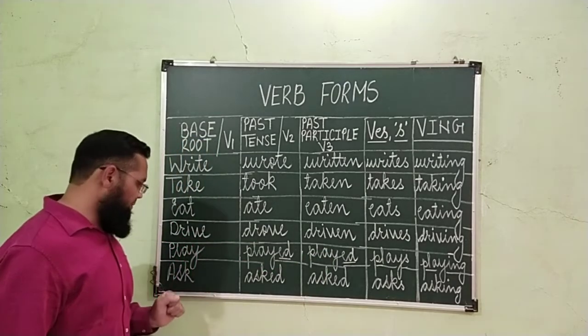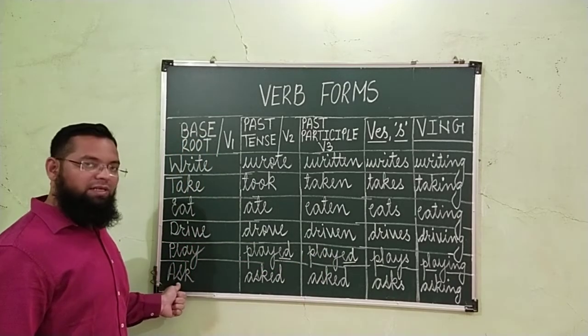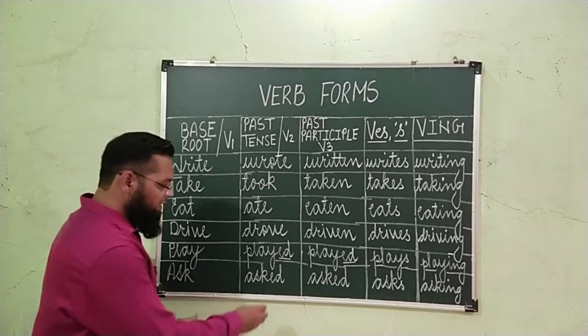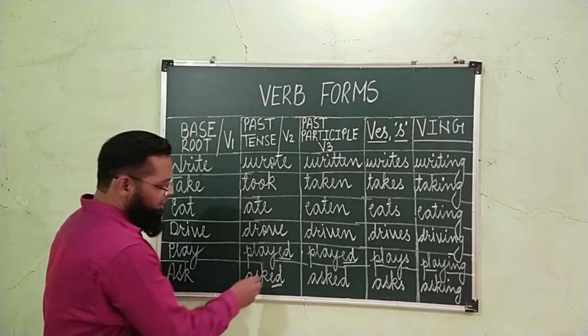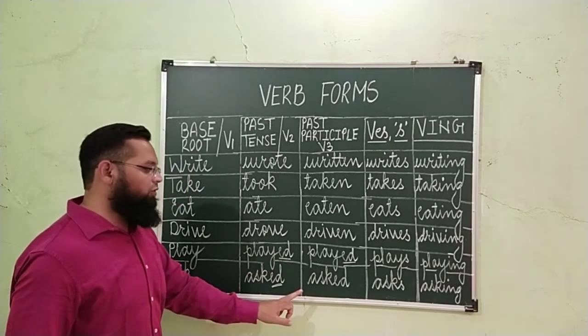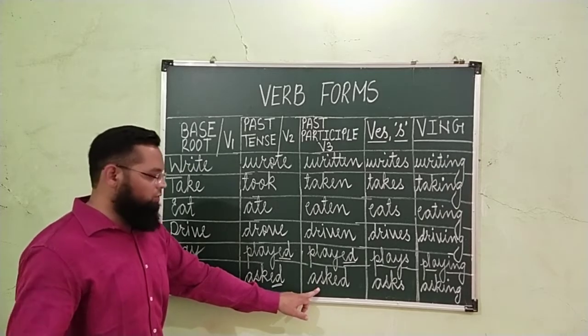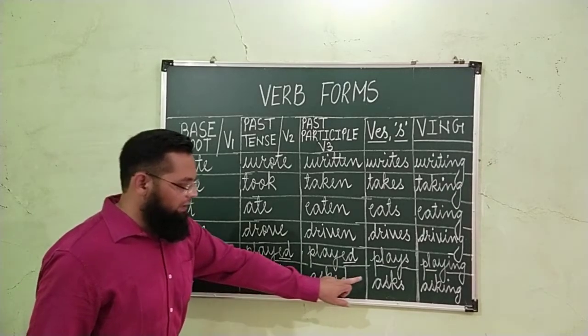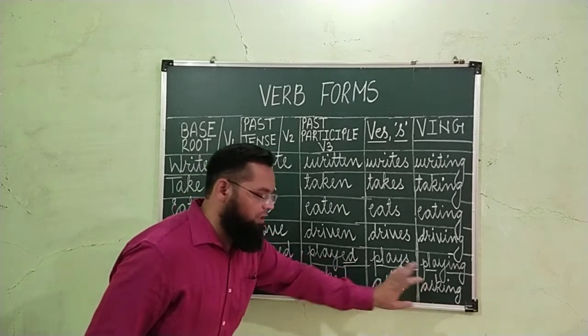Similarly, the last example, ask. What is the second form? Asked. Ed is added to the second form. That means to the third form also we have to add ed. It's according to the rule. Asked. Then asks and asking.